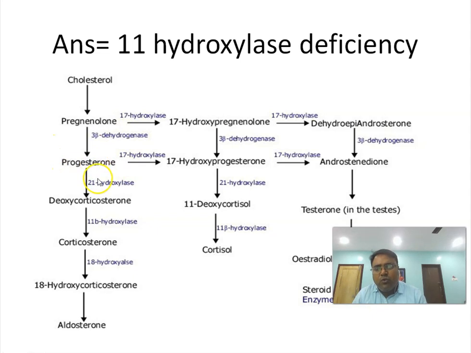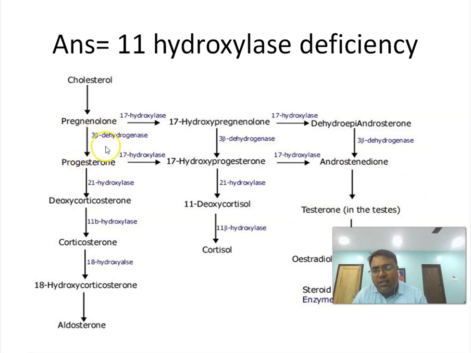Again, progesterone with 21 hydroxylase converts to deoxycorticosterone, and finally to aldosterone. So one path is pregnenolone, progesterone, forming aldosterone. Another path is 17 hydroxypregnenolone, which is converted to cortisol. And the final pathway is dehydroepiandrosterone. So there are three lines. We can see that 17 hydroxylase is responsible for the forward step towards the formation of dehydroepiandrosterone, ultimately forming testosterone.